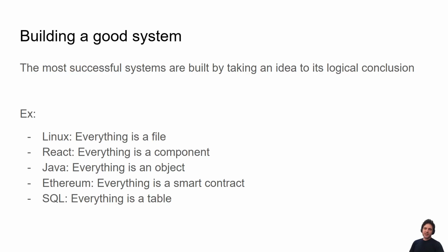So the key insight to Starstream is that building a good system is often done by taking an idea to its logical conclusion. For example, in Linux, everything's a file. In React, everything's a component. In Java, everything's an object. In Ethereum, everything's a smart contract. In SQL, everything's a table, right? So in programming, taking one core concept and sticking to it often leads to a much easier program to develop and to understand, which often leads to success.